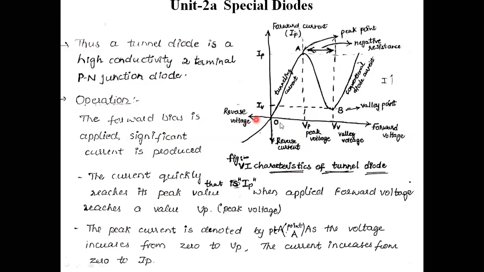It will reach the maximum current point position. This peak point is reached. Then I can indicate that point as IP, the peak point, and from that point I can indicate the voltage as VP. This is the peak point and peak voltage level.